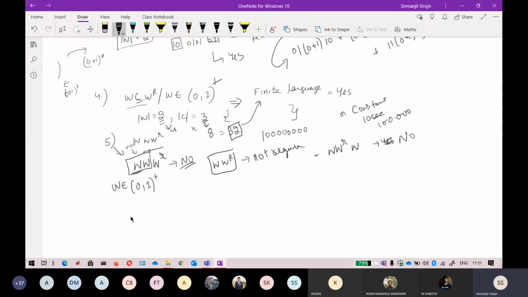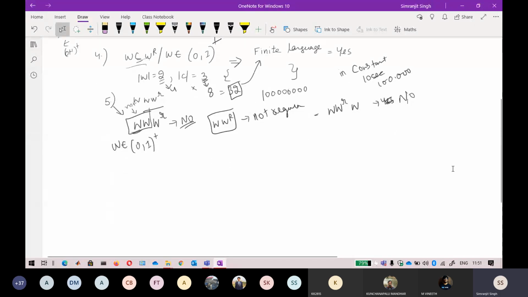In a similar way, now let's go a little bit further. I am again only talking about where Sigma is {0,1} raised to power plus, so the length of the string will be at least 1. I will repeat all the procedure for star also, but I want you to focus only on plus here. The next question that falls in that range is the second type. I will name it in Roman numerals.